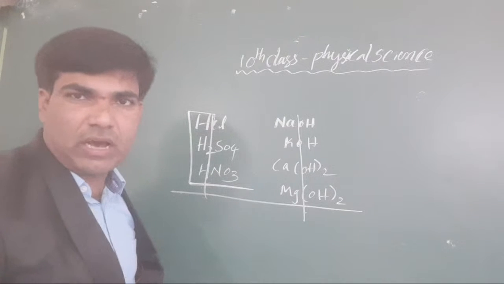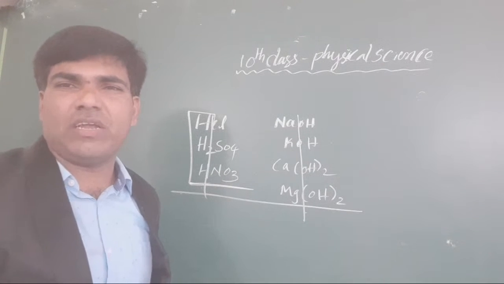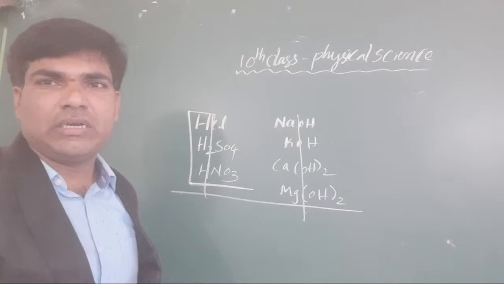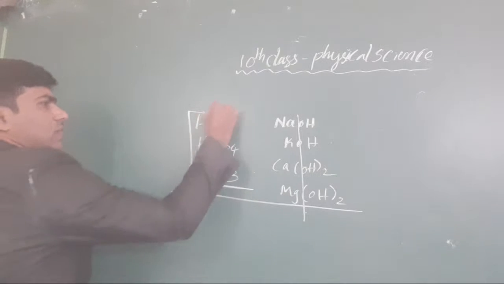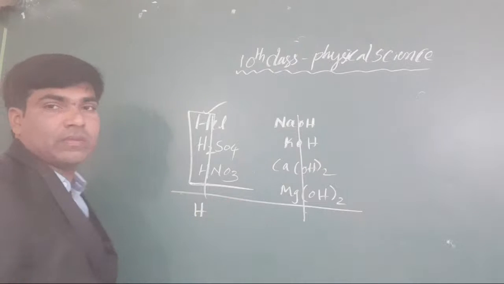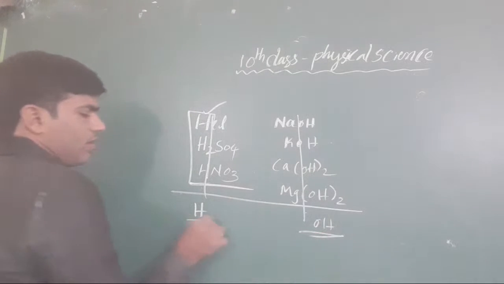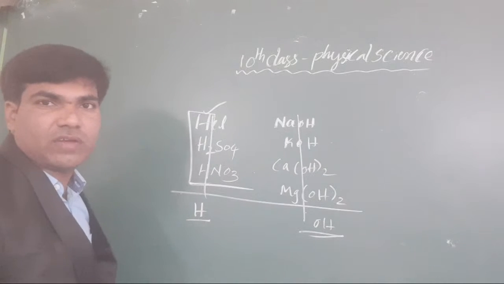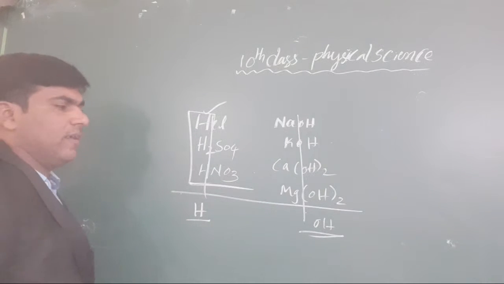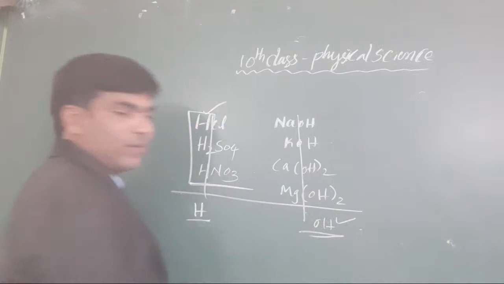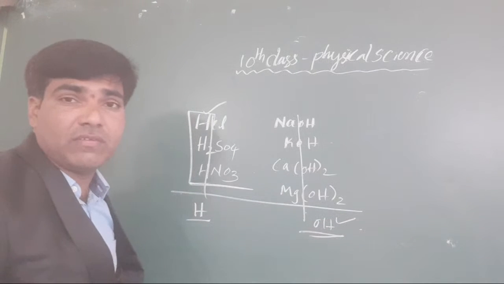Tell me, what is the common thing in every acid? H. And here? OH. Clear or not, all the students? Hydrogen is common in the acids. Hydroxide ions are common in the bases.